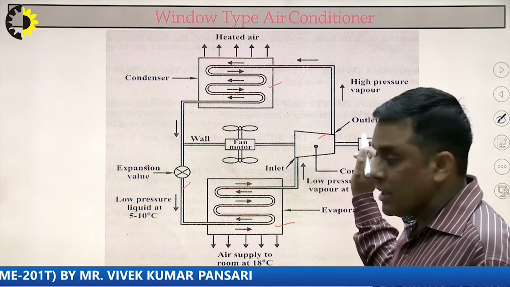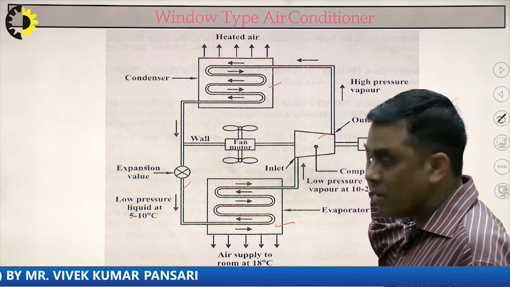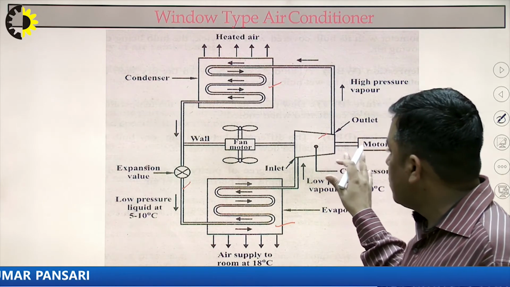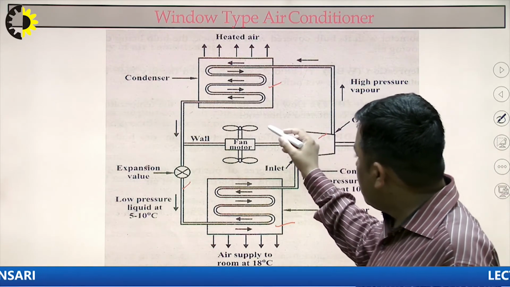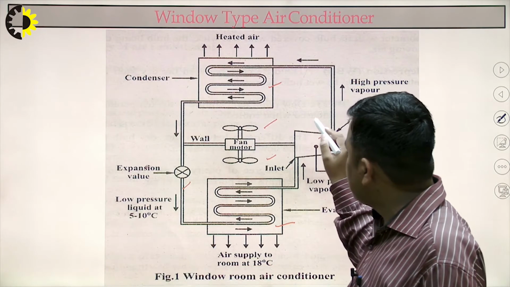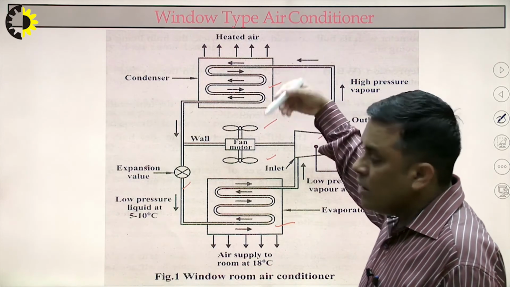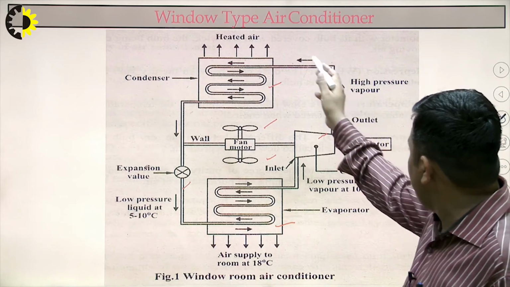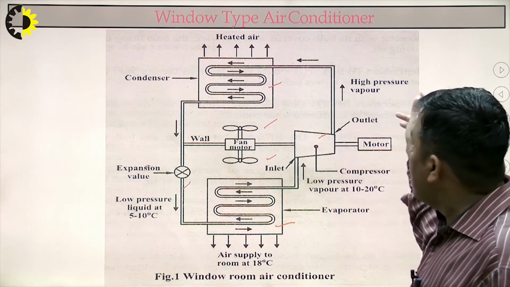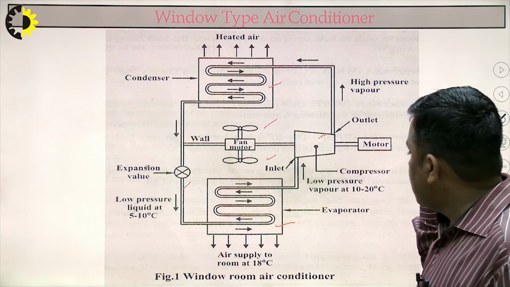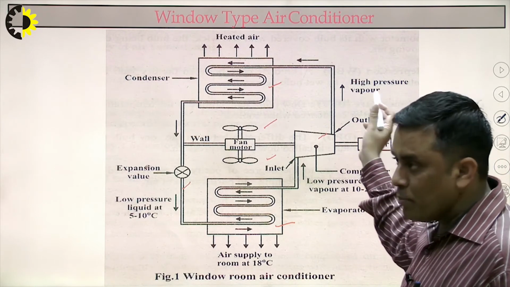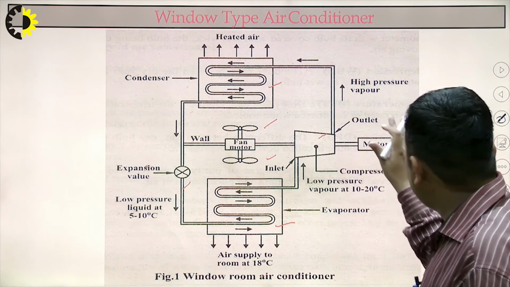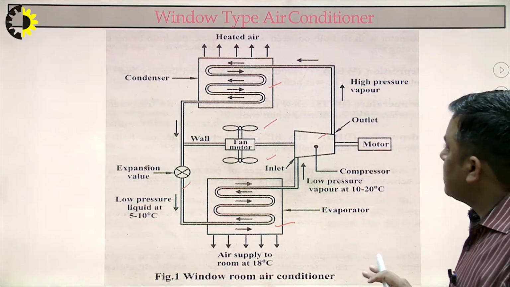We have already discussed this in the vapor compression refrigeration system and in the domestic refrigerator also. Other than this, there are two fans also, to increase the rate of heat transfer. This schematic diagram I will be discussing with the working of the window type air conditioning system. Here we can see that the components are the same, so obviously the discussions will be more or less the same for all the components.